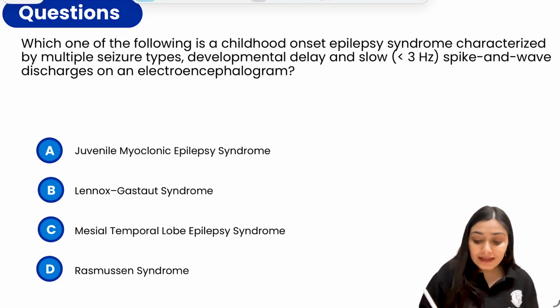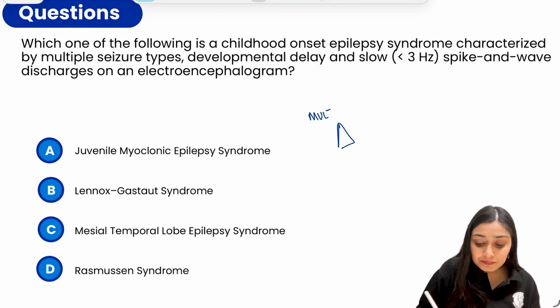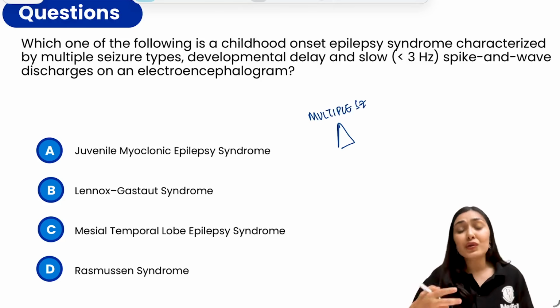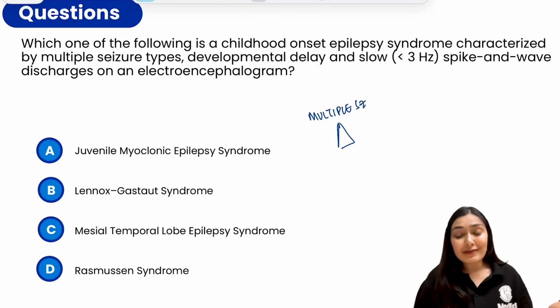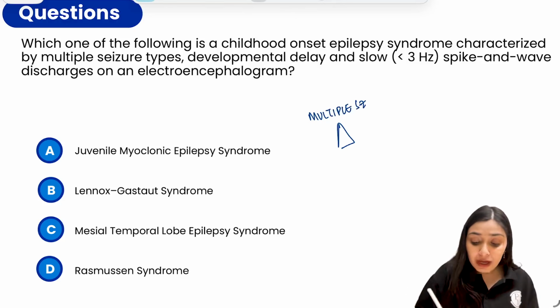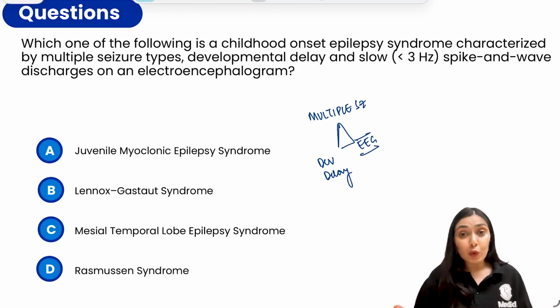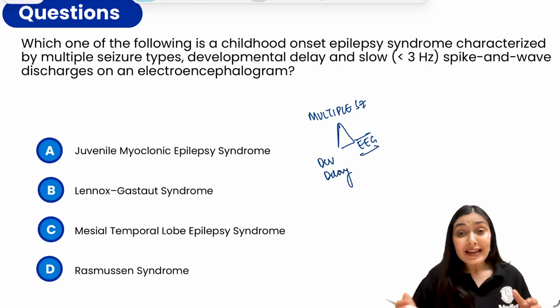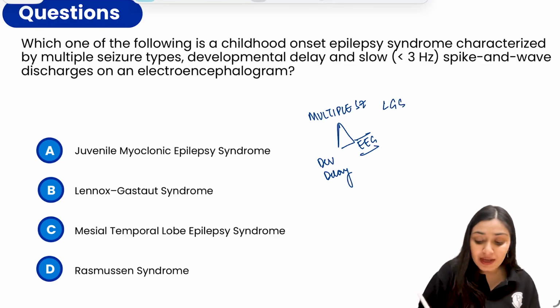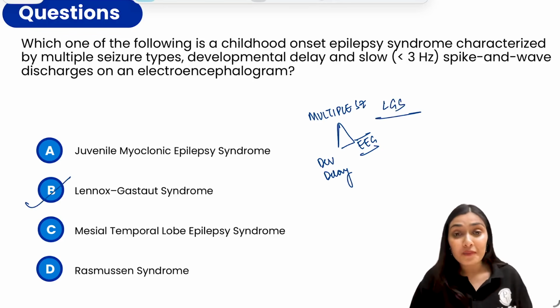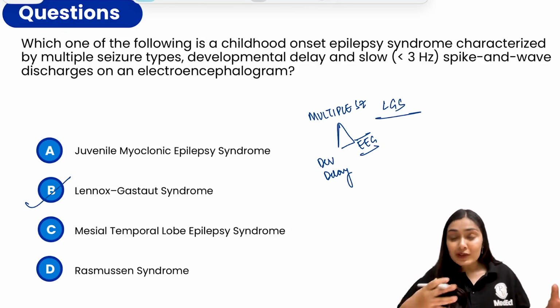The triad says that we have multiple seizures. That means they can have tonic seizures, absence seizures, typical salaam spells, infantile spasms. We have developmental delay. And third, we have a characteristic EEG finding that is slow, less than 3 hertz spike and wave complex. This triad, where do we see this triad? We see this triad in LGS, that is Lennox-Gastaut syndrome. Right, this is a continuum with the West syndrome category.